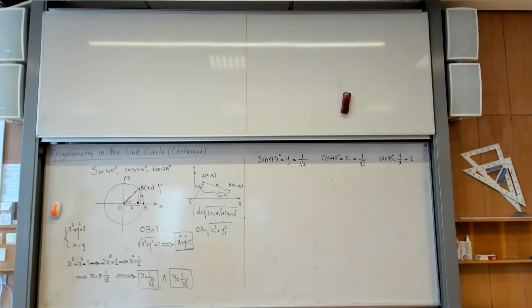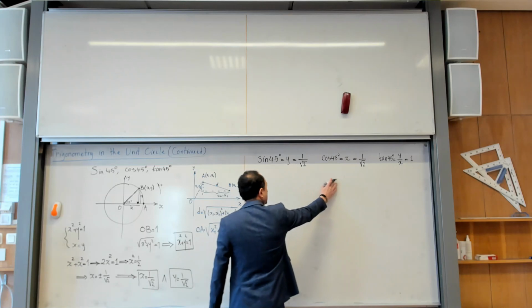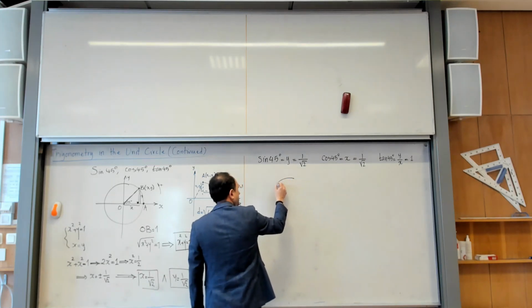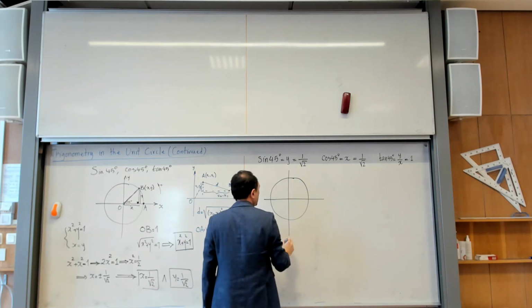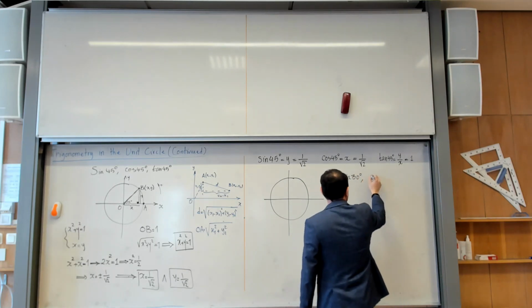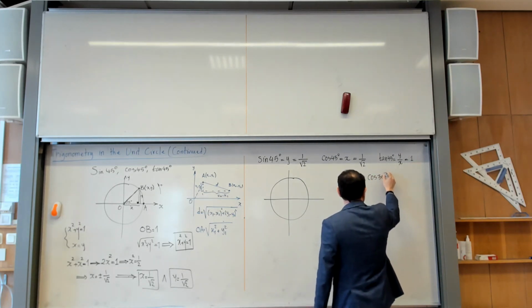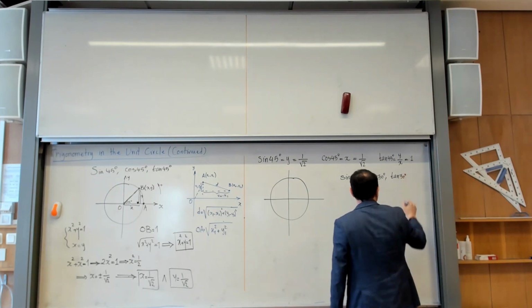Okay, for 30 degrees and 60 degrees, it's a little bit more tricky than that. For example, let us concentrate on 30 degrees. Let us see how it goes. But still, we can do the calculations precisely. So let us consider this the unit circle. I want to answer this question this time. What is sine of 30 degrees? What is cosine of 30 degrees? And what is tangent of 30 degrees?